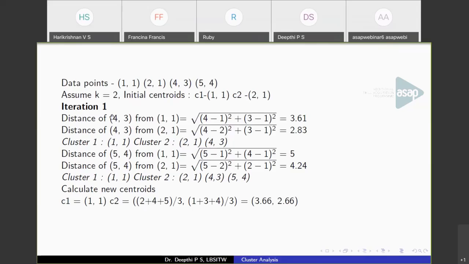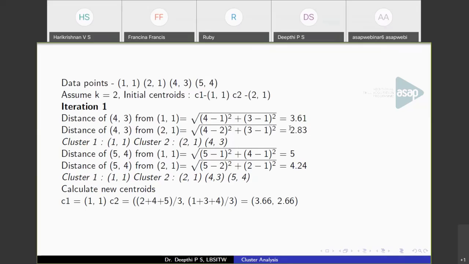That is, 4 is the x-coordinate and 1 is the x-coordinate of the centroid. So (4 minus 1) the whole square plus (3 minus 1) the whole square. Add them and take the square root. You will get the value like this. So this is the distance of (4,3) from the first centroid (1,1). Now calculate the distance of (4,3) from the second centroid, that is (2,1). (4 minus 2) the whole square plus (3 minus 1) the whole square, you will get the value 2.83.